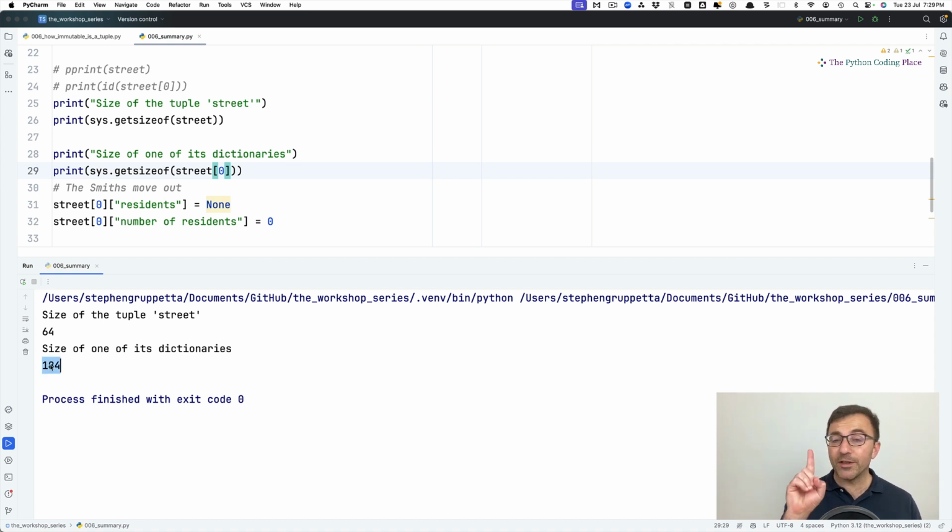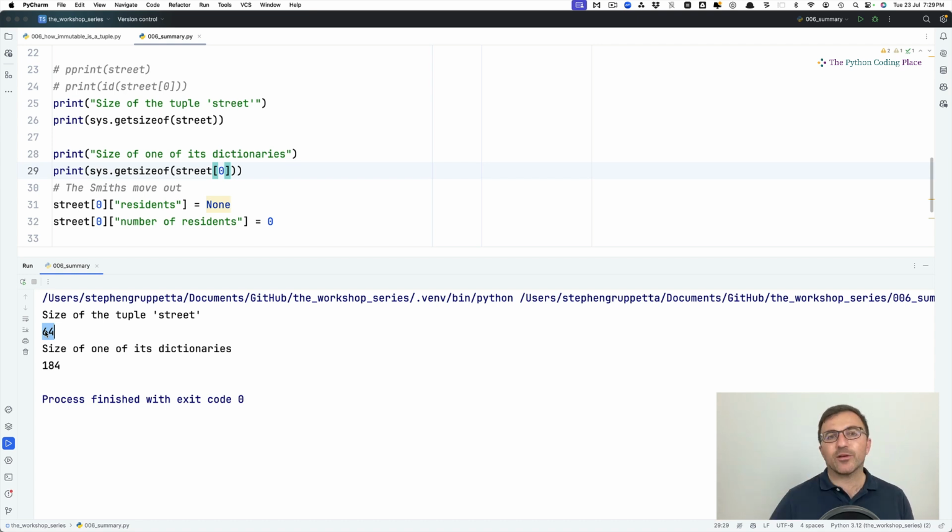And remember, this is just one. There are 3 dictionaries in street. So you don't need to get your calculator out to know that when you take these 3 dictionaries, their size is actually larger than the size of the tuple. How is that possible? And the answer is that the tuple, and this applies to other data structures as well, right?